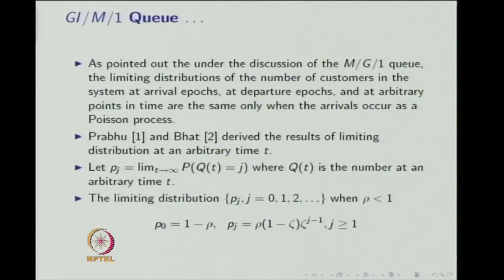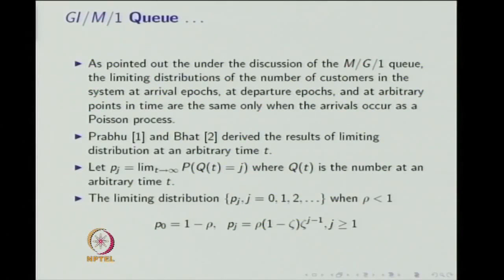As pointed out under the discussion of M/G/1 queue, the limiting distribution of the number of customers in the system at arrival epochs, at departure epochs and at arbitrary points in time are the same only when the arrivals occur as a Poisson process. So, in the M/G/1 queue, the limiting distributions at arrival epochs, departure epochs and arbitrary time points are the same because the arrival occurs in a Poisson process, or inter-arrival times follow independent exponential distribution with the same parameter,